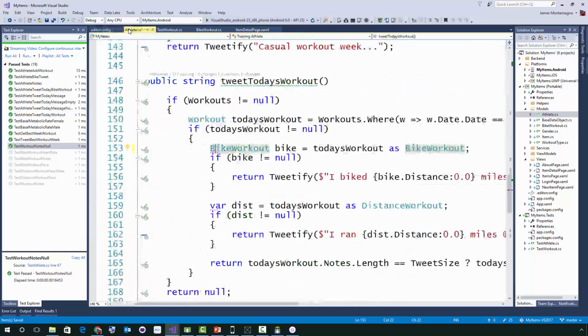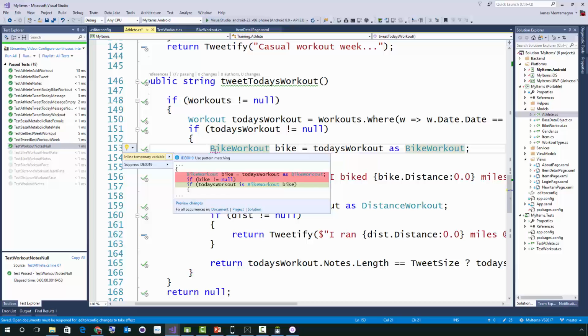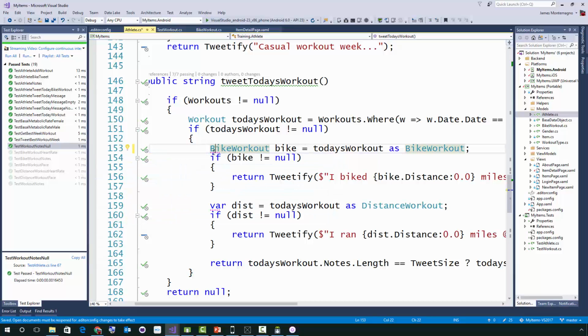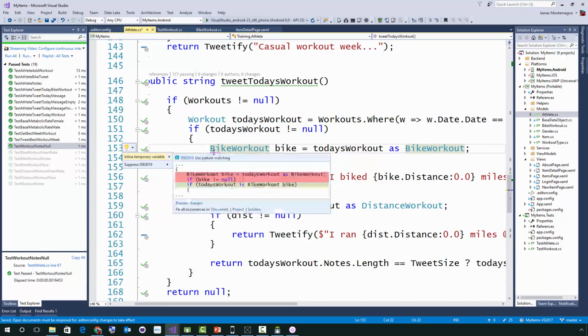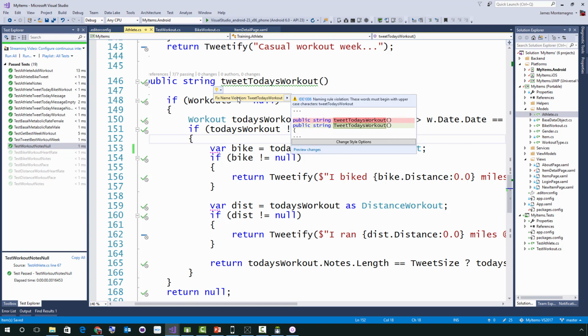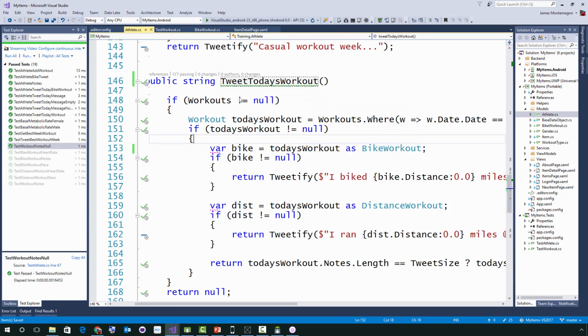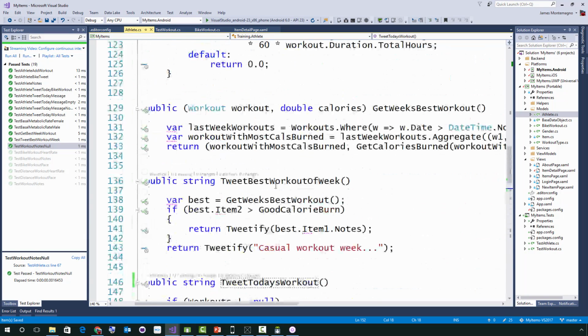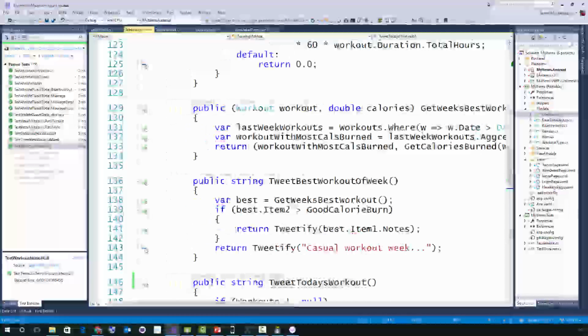As I come back into this class, we'll have the little dot again, and I can press Control Dot and say use var. We can also see that inside of this editor config, we have a little green squiggly, and there's a violation here that it should actually be tweet today workout. So someone has named that incorrectly. So boom, I'm improving my code quality as we go through. Additionally, there are some brand new C# 7 features that I can highlight.